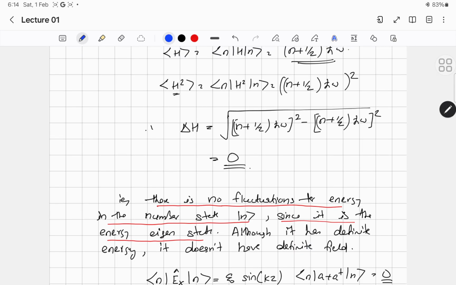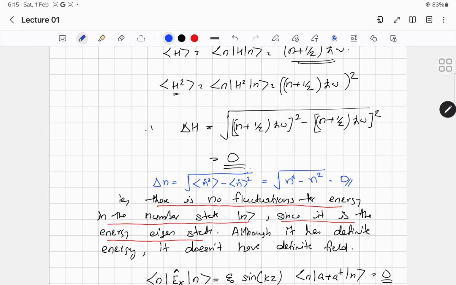So if you calculate delta n, by definition it is the square root of the expectation value of n square minus the square of the expectation value of n. The expectation value of n square gives n square, the expectation value of n is n, and its square, so the difference becomes 0. So delta n is also 0.